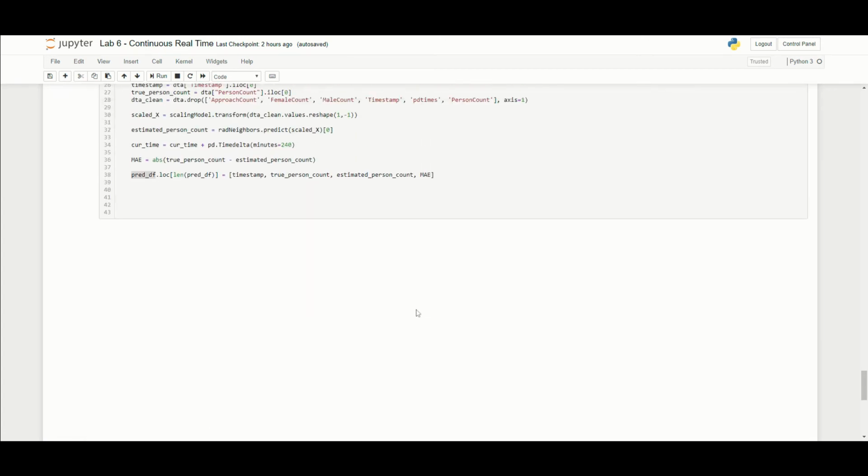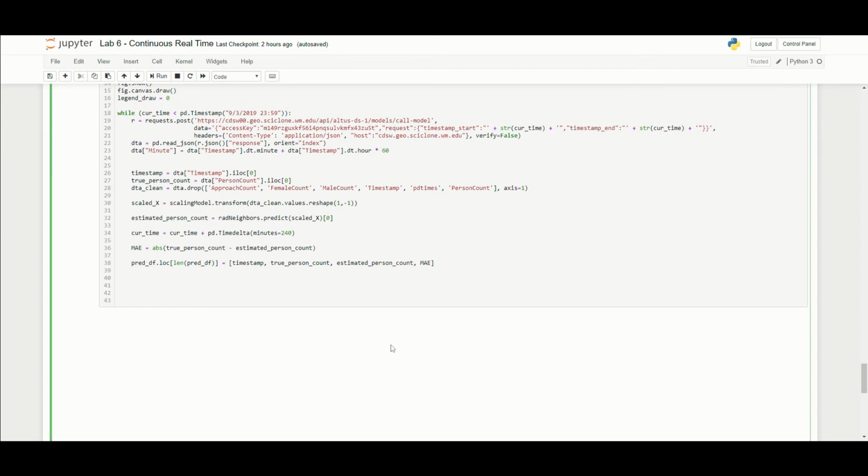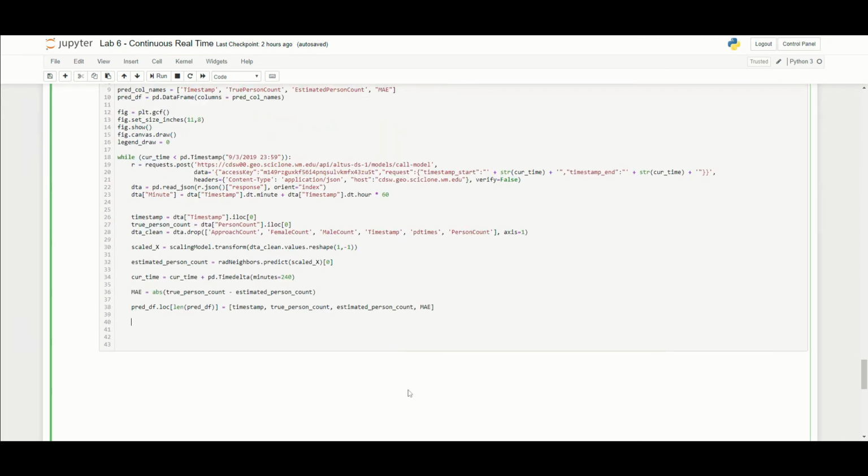But now we actually want to do better. In practice, these types of algorithms, because they're online, would be constantly getting new data in every single minute. And so we would want a loop that would allow us to do that. So let's actually create something that visualizes this over time. So we're going to create a plot.